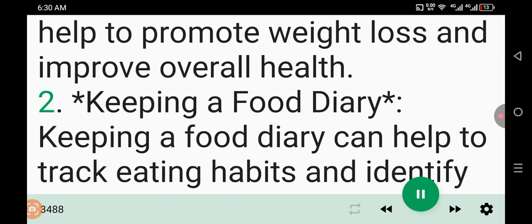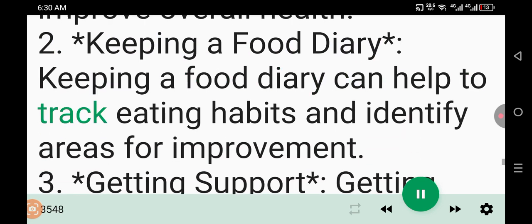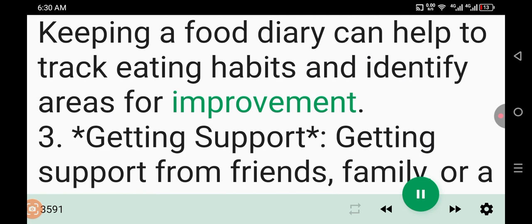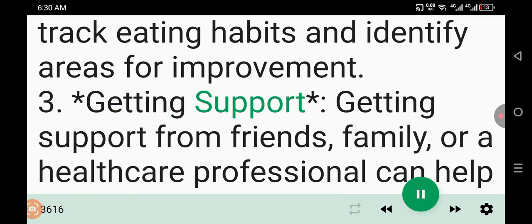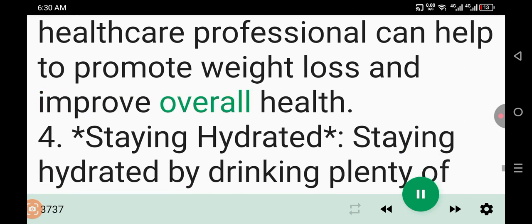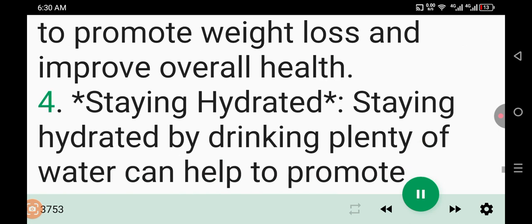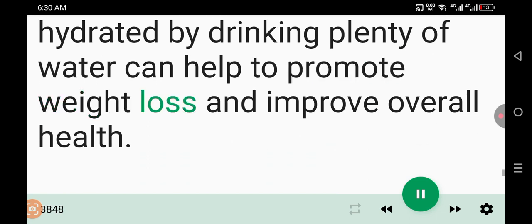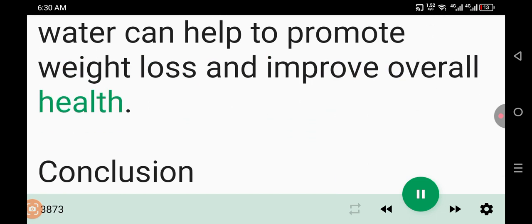2. Keeping a food diary. Keeping a food diary can help to track eating habits and identify areas for improvement. 3. Getting support. Getting support from friends, family, or a healthcare professional can help to promote weight loss and improve overall health. 4. Staying hydrated. Staying hydrated by drinking plenty of water can help to promote weight loss and improve overall health.